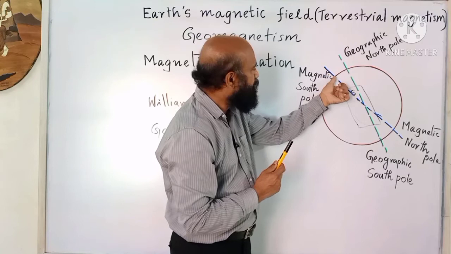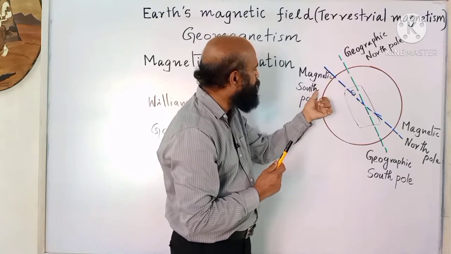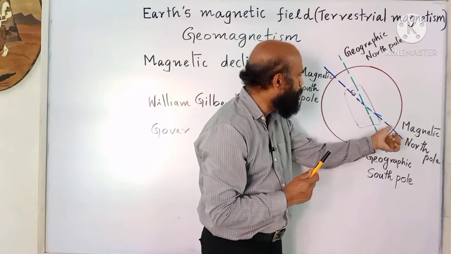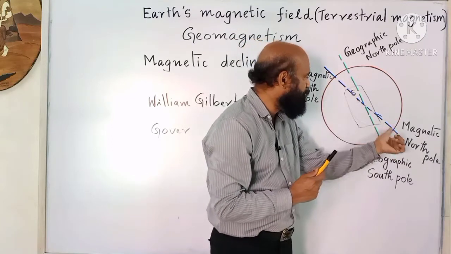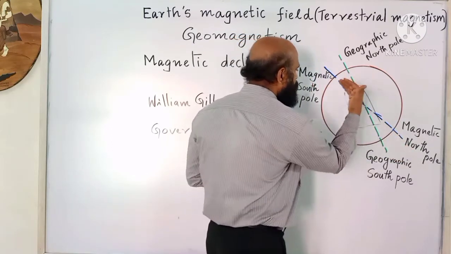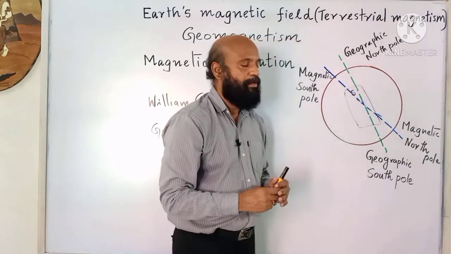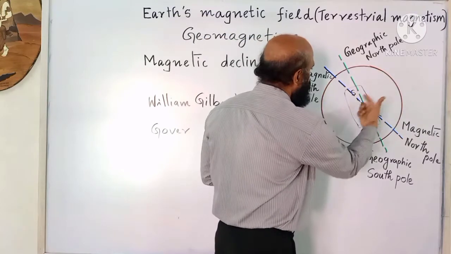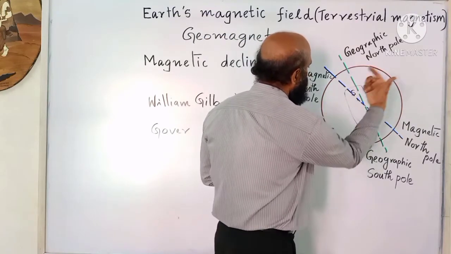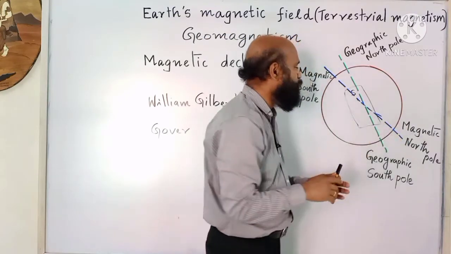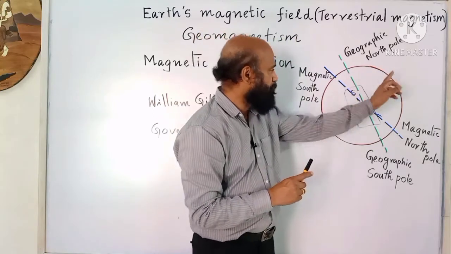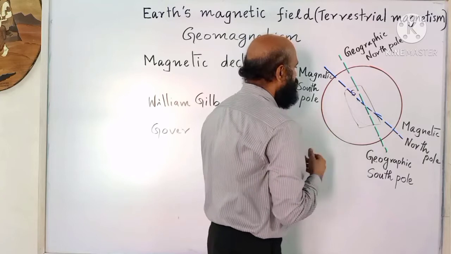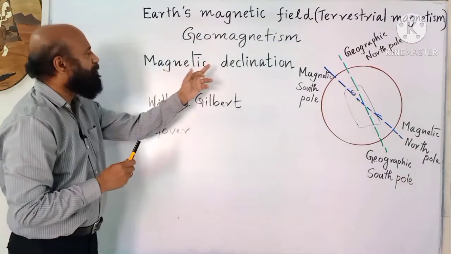Then the axis joining the magnetic south pole and magnetic north pole is called the magnetic axis, and a vertical plane through this is called the magnetic meridian. A great circle perpendicular to this magnetic meridian is known as the magnetic equator. Then there is an angle between these two that is called declination.